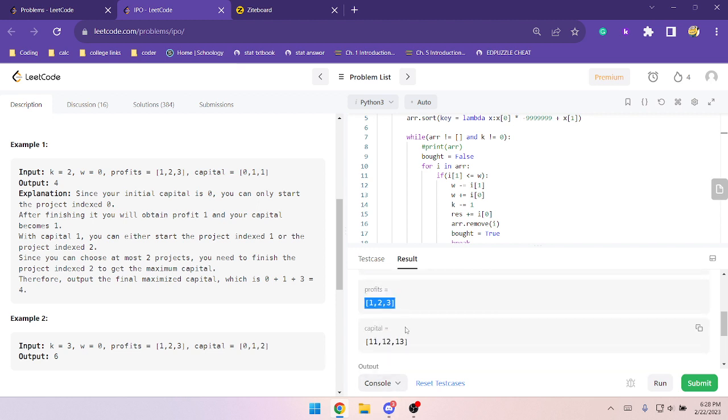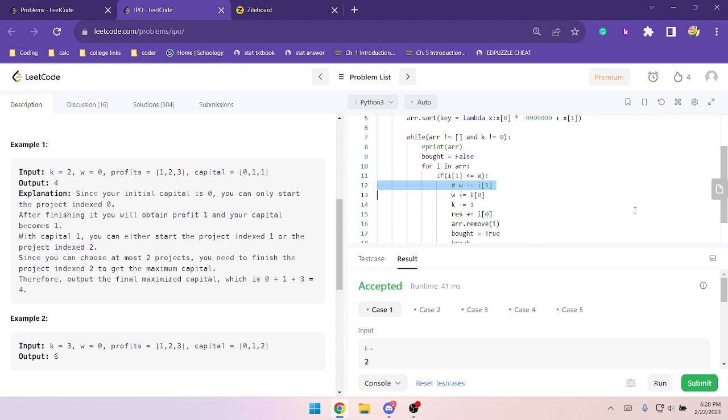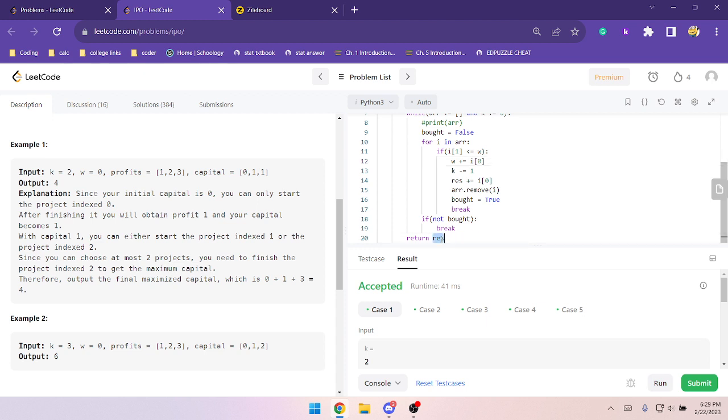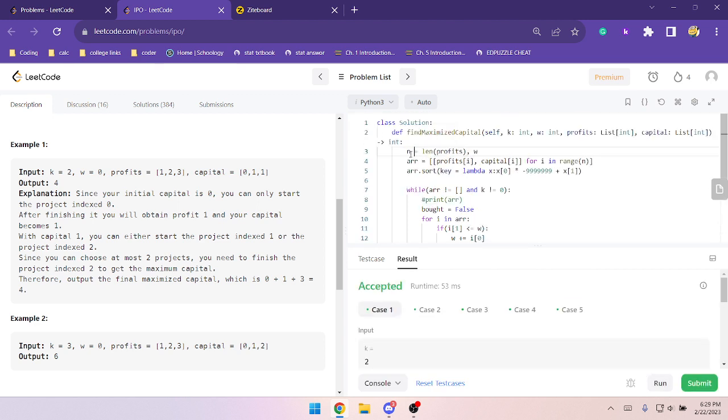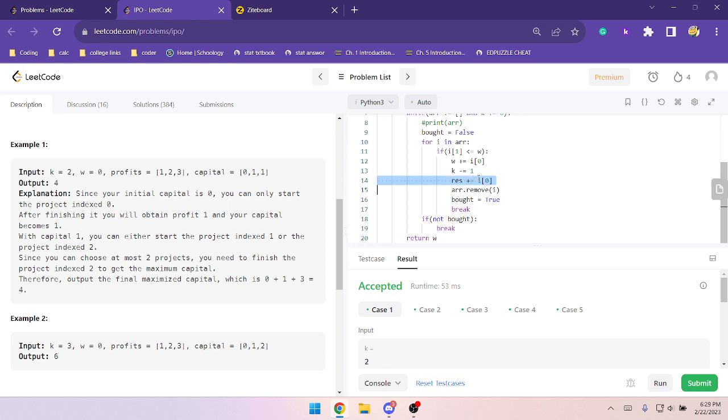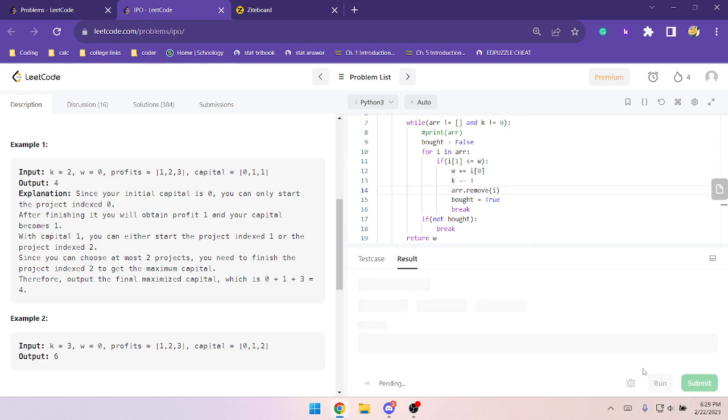Okay. Maybe it doesn't cost money to buy anything. Here I assumed it cost money to be able to start the project. Okay, so it doesn't cost any money to start the project. Bro, I could have just returned W then. Right, if I return W, wouldn't it be the exact same thing? It would. So there's no point having this res variable. Oh my gosh. Okay, I'm still gonna time fail though, because this is O of n squared.